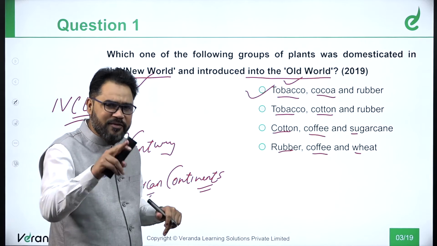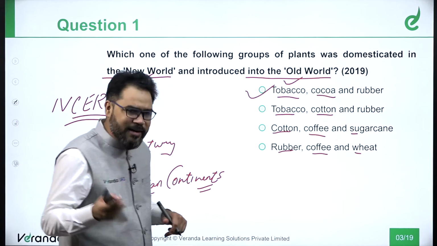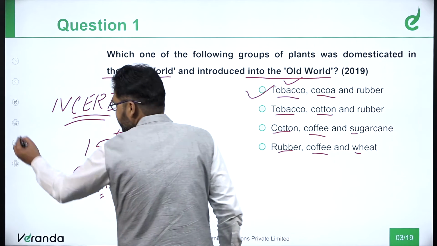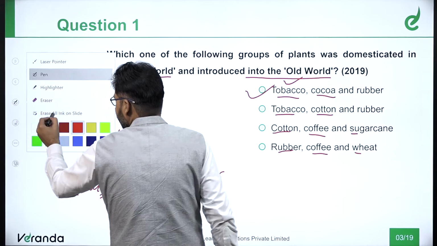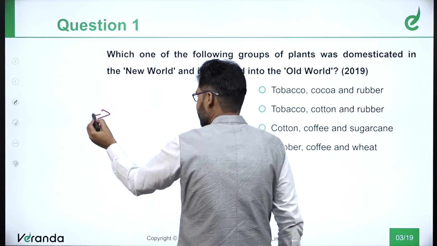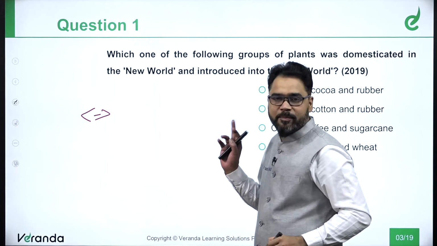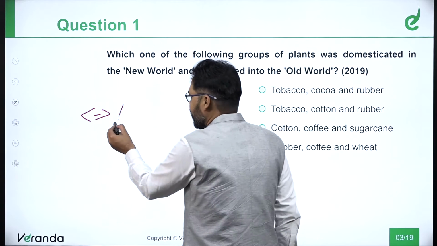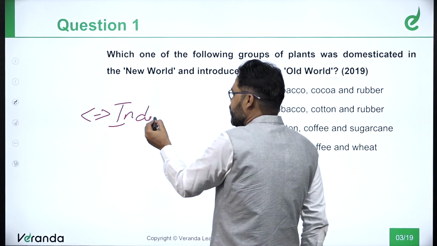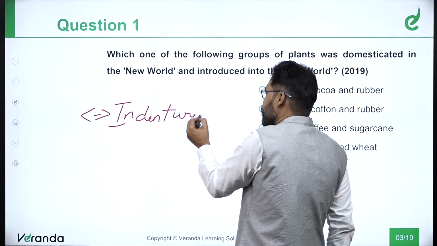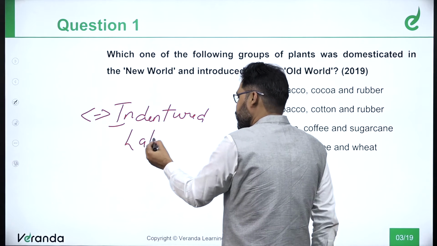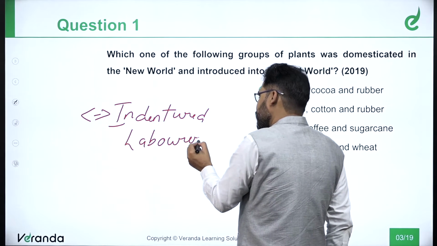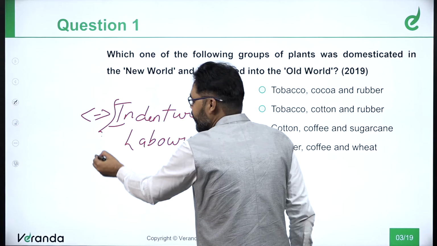Now, similarly, with reference to the new world and the old world, and with reference to this cropping, plantation, there is one very important term: the indentured laborers.